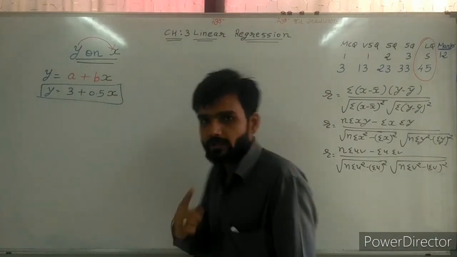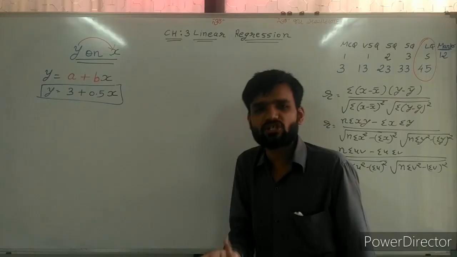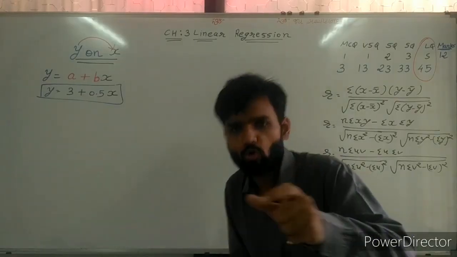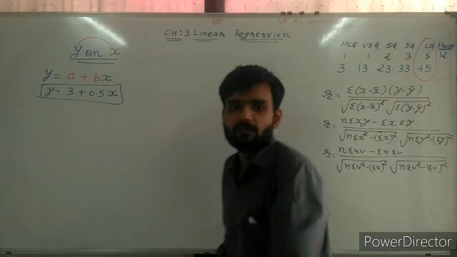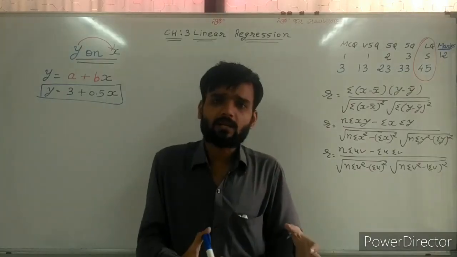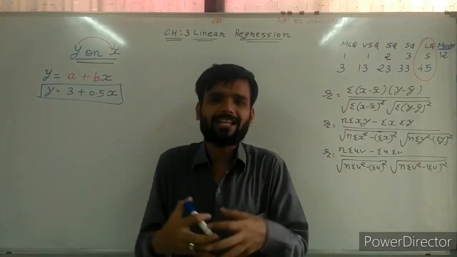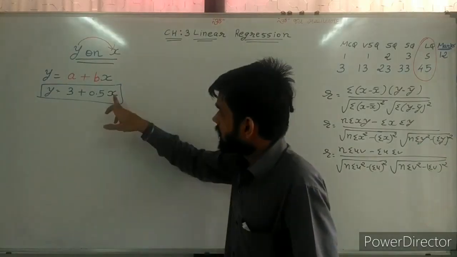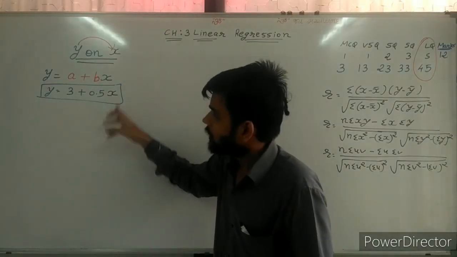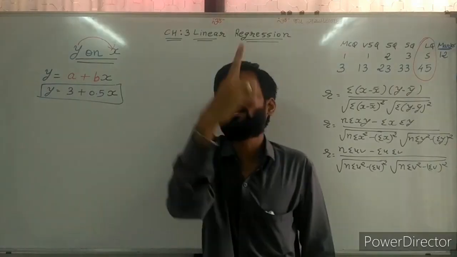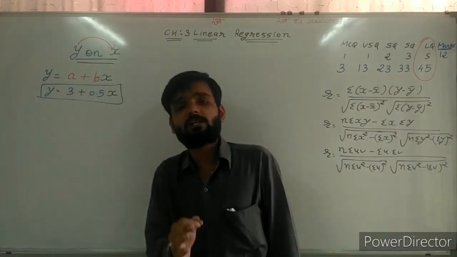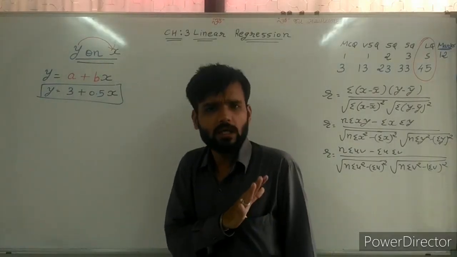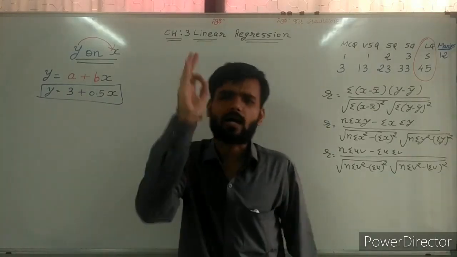And that's why we can say regression. What is regression? Regression shows the functional relation between x and y. In the second chapter, we could find the strength of the relation between them. In this chapter, by changing the value of x, we can assume what the value of y will be. This is the only difference between the two chapters. Otherwise, mostly the calculations are the same.